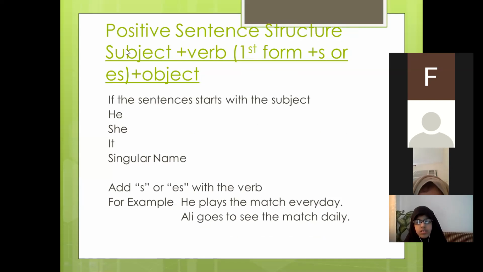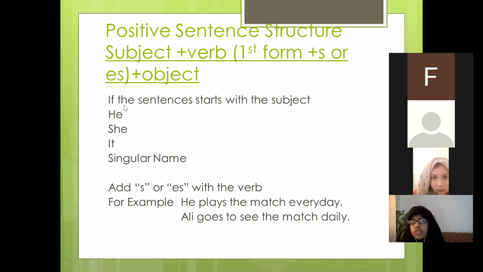Just go through this formula: subject in the beginning, followed by verb. Verb means first form together with S or ES, okay? And then plus object, but this is only optional. Many times you are not going to add S or ES, like I discussed in the last slide, that S or ES is a requirement for certain subjects, but it is not a requirement for other subjects. Fine. So the formula for the positive sentence in simple present tense is subject followed by verb and then, in the last, object.